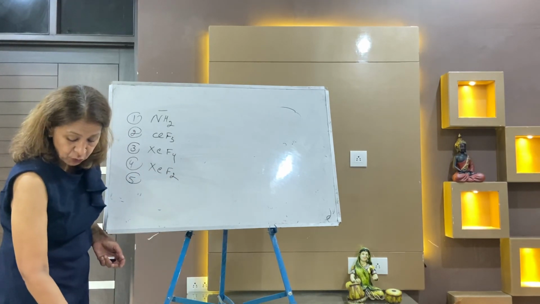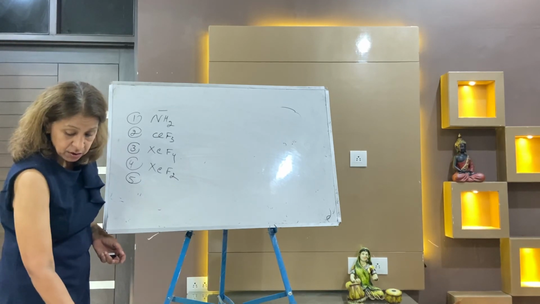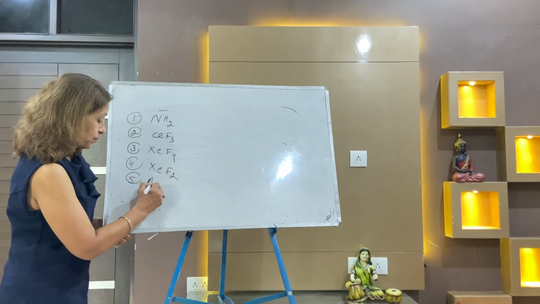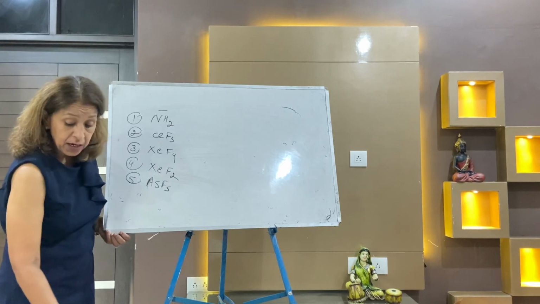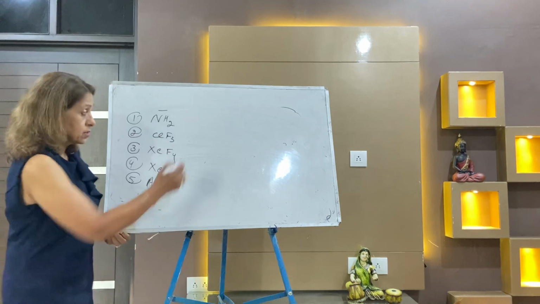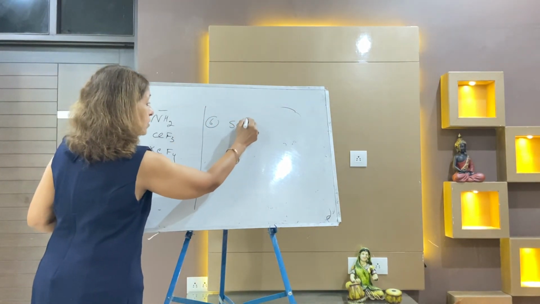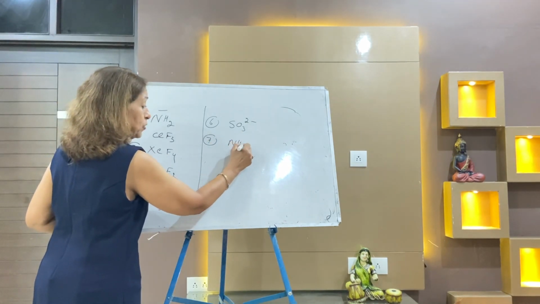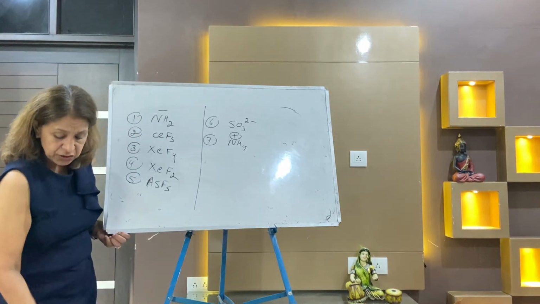You may take one more example. That is PF5, AsF5. Again, it is sp3d, pentagonal bipyramidal. Next is SO3 2 minus. I think it will be trigonal. You can check. Ammonium, sp3, tetrahedral. So I think that is sufficient for you.